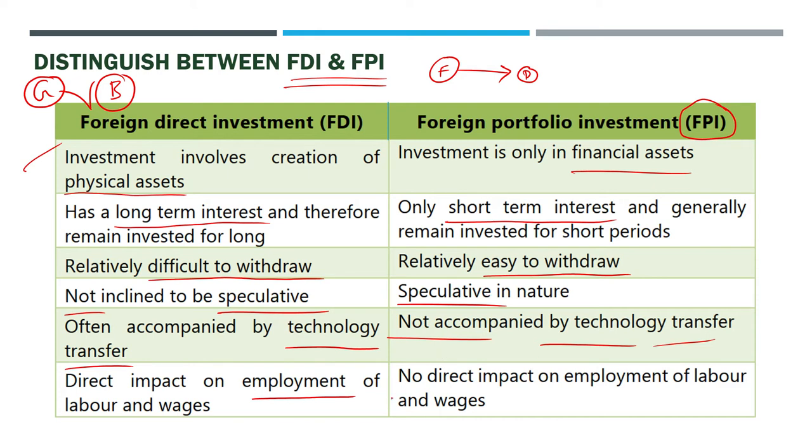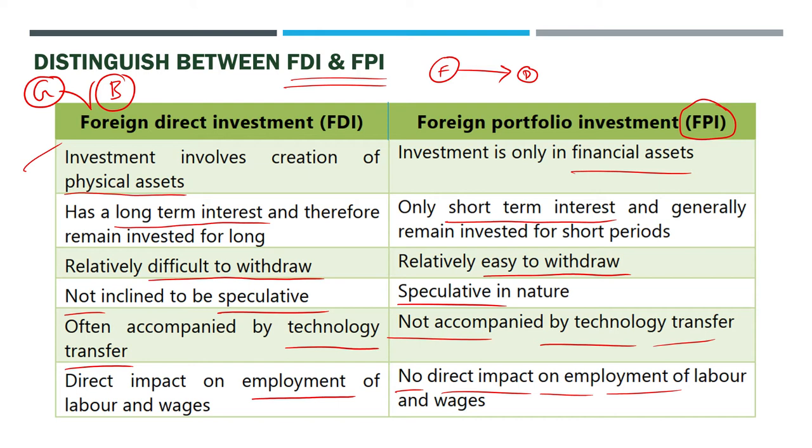And here, FPI does not have any kind of impact on employment because no new jobs are created in FPI. Some person who has money is buying and selling shares in the Indian stock market. What will it create in employment in India just because of that? Nothing. So no direct impact will be there on the employment in case of FPI.